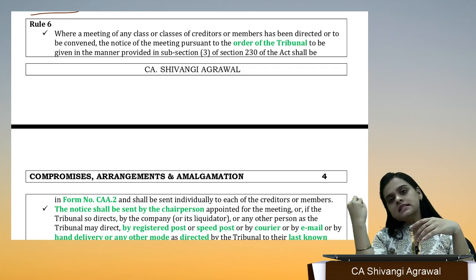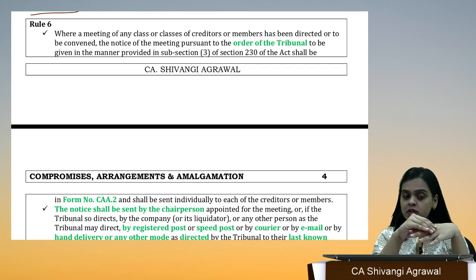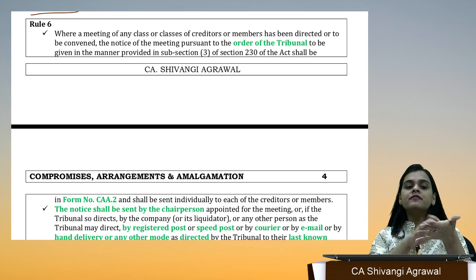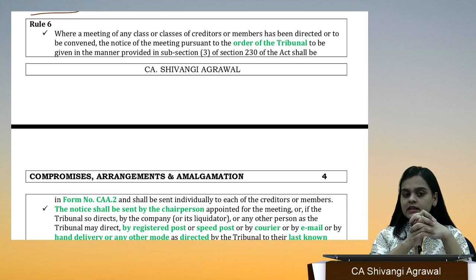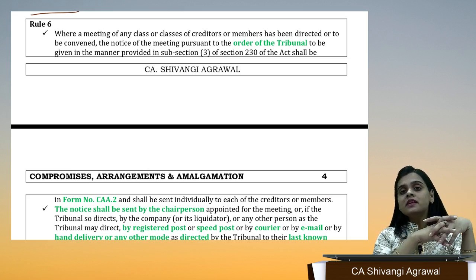Suppose it's incorrect, or someone is out of town or on a holiday and is unable to receive that notice. For that purpose, it is also placed on the website. Now, not everyone is going to check the website every now and then. So it is also issued through advertisement in the newspaper.